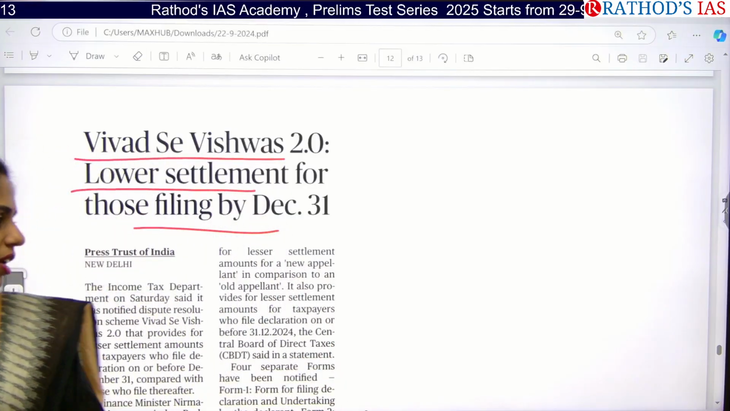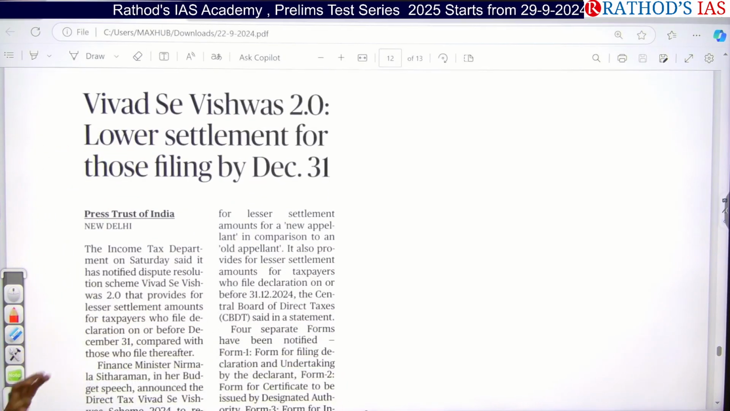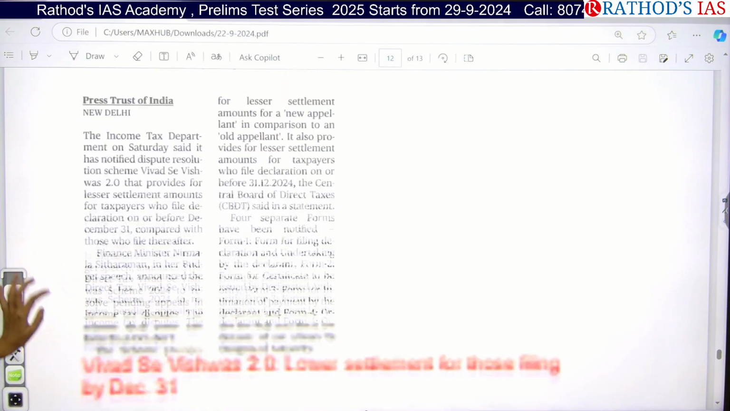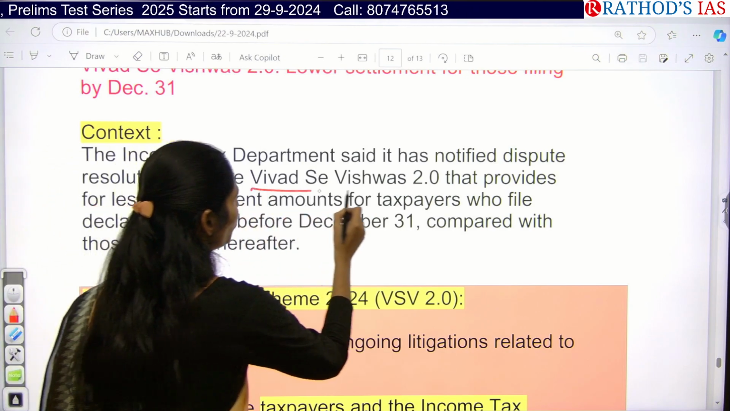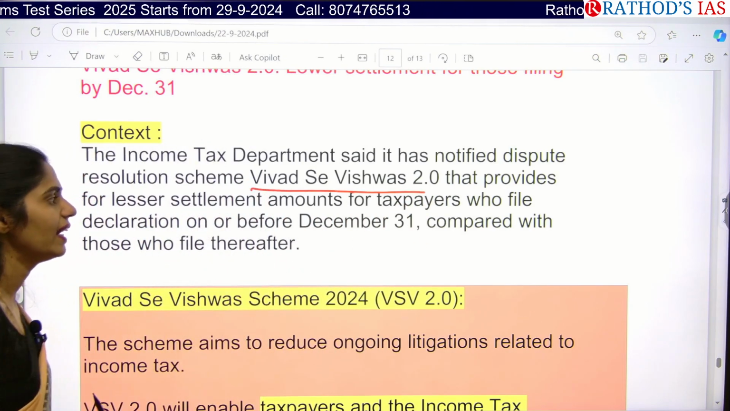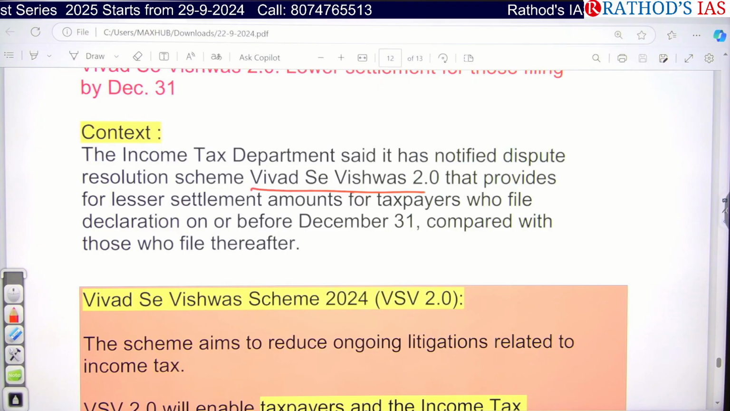Okay. So here you have to see this topic from your GS paper 3 under economy and as well as from GS paper 2 under governance. So here the income tax department said that we are going to come up with this new phase of Vivad se Vishwas, and now it is 2.0. Vivad se Vishwas 2.0, and we are providing lesser settlement amounts for taxpayers who file their declaration.